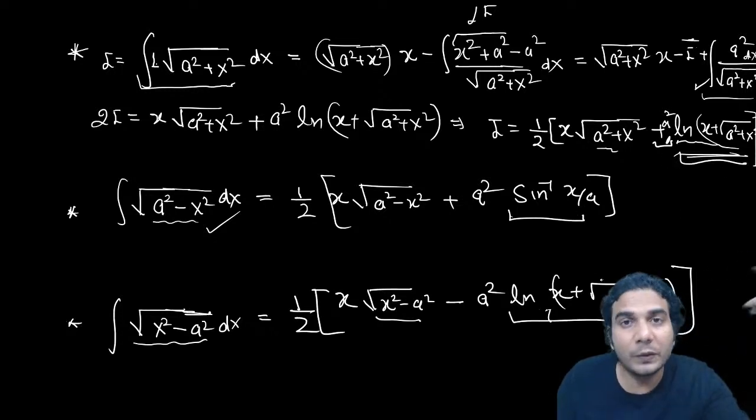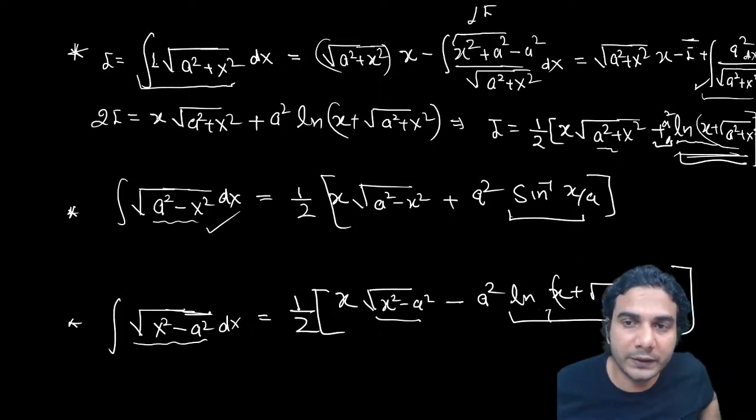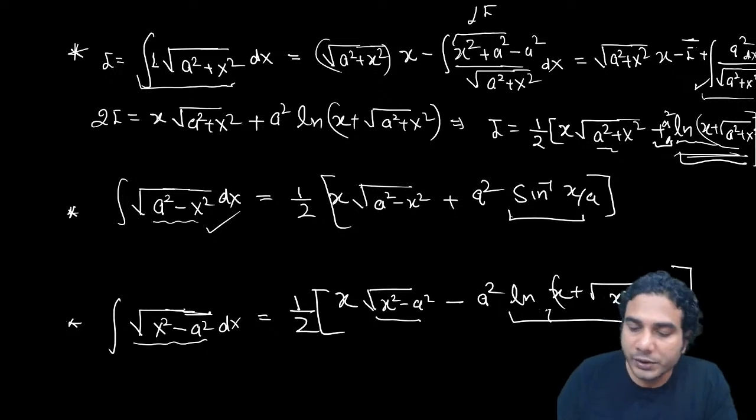And these are basically formulae which we proved in the previous slide, for 1 upon under root of this quadratic. We need to use this formula. So we'll use these formulae whenever we have 1 upon under root of quadratic or under root of quadratic. See how to use it. Let me give you some examples.